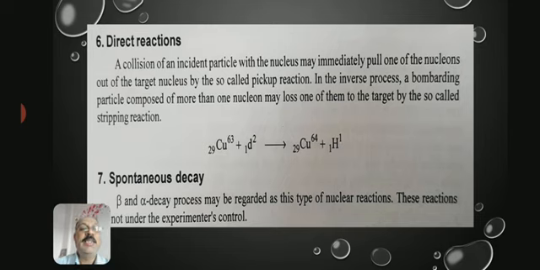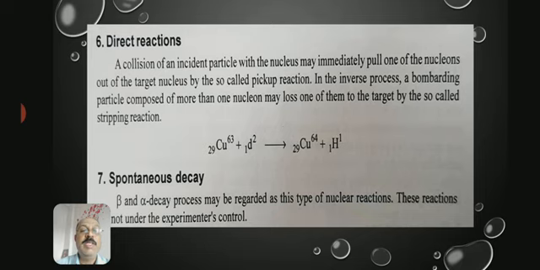So the next one is direct reactions. A collision of an incident particle with the nucleus may immediately pull one of the nucleons out of the target nucleus by the so-called pickup reaction. In the inverse process, a bombarding particle composed of more than one nucleon may lose one of them to the target by the so-called stripping reaction. The direct reaction is shown in that equation.